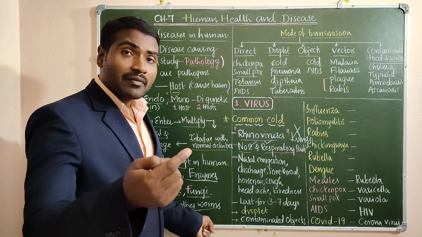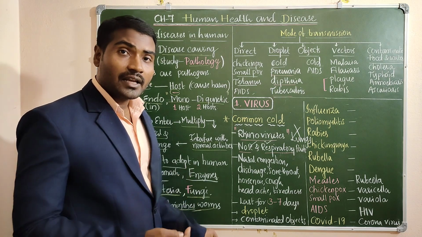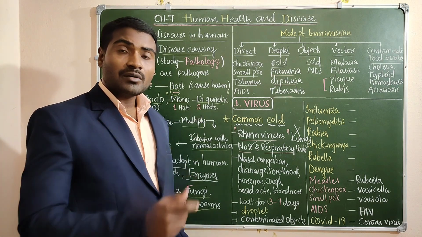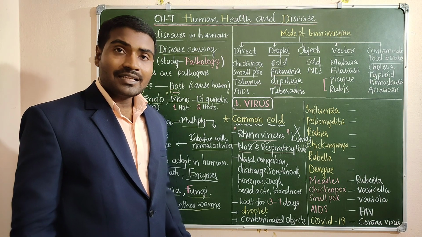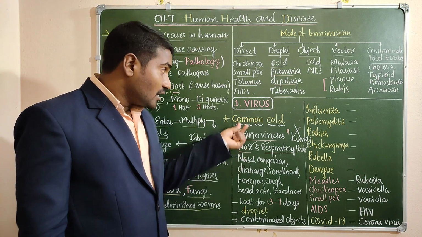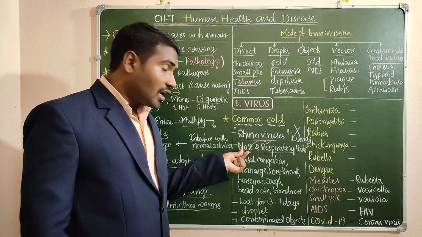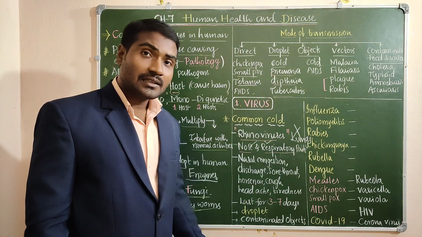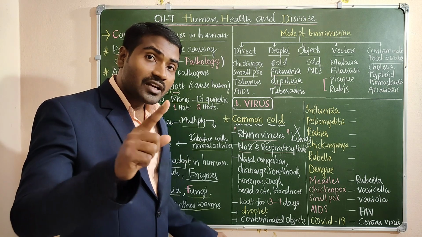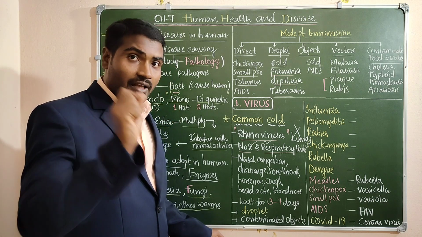So a question will be framed. Which among the following statements are correct regarding common cold? In the statements it may be given that common cold affects the nose, respiratory tract and lungs. But in NCERT it is mentioned that it does not affect the lungs. This point has to be noted down.